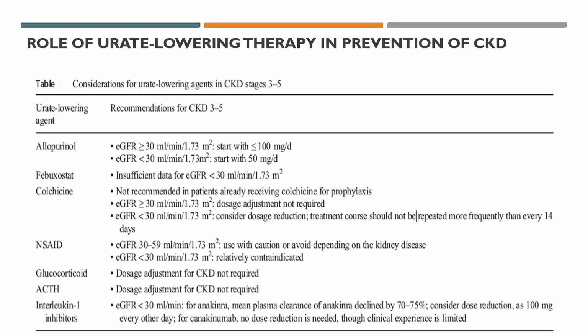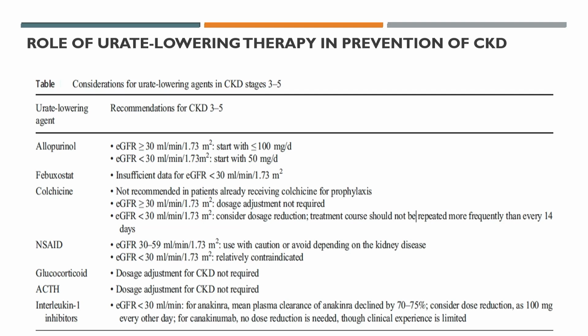Then what is the role of urate lowering therapy in prevention of CKD? As you know, allopurinol and febuxostat are mainly used as urate lowering therapy. With febuxostat, there is no dose modification required. Even in CKD patients with GFR less than 30, you can use the full dose of febuxostat. While with allopurinol, you require dose modification. If your patient's GFR is more than 30 ml, you can go with 100 milligram twice daily. But if GFR is less than 30 ml, then you have to reduce your allopurinol dose to 50 milligrams per day.